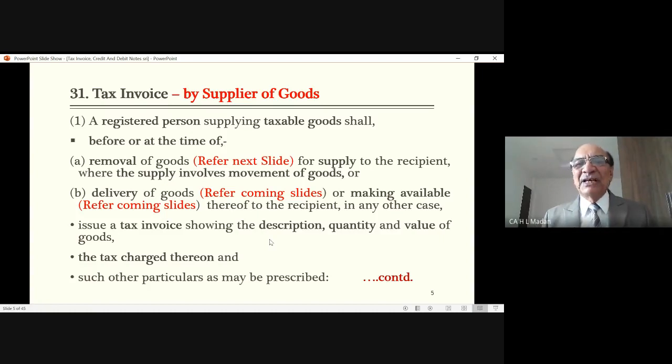So if the goods are sent for a purpose other than supply, then he says there is no need of issuing a tax invoice at that time.